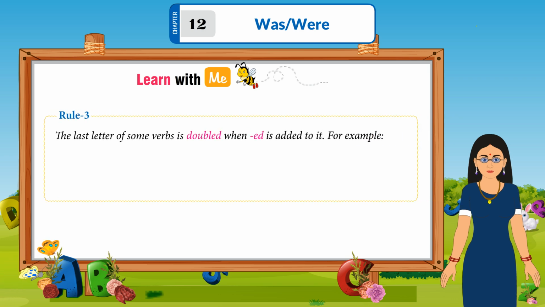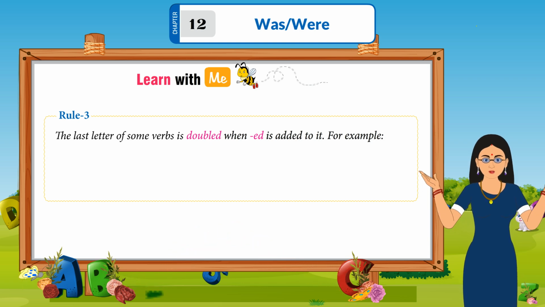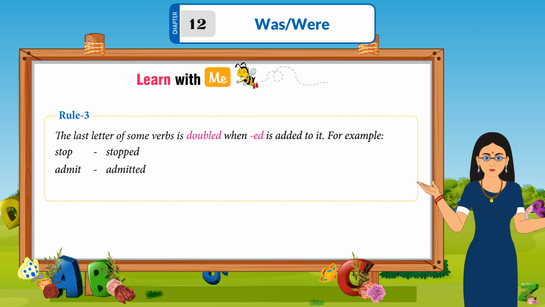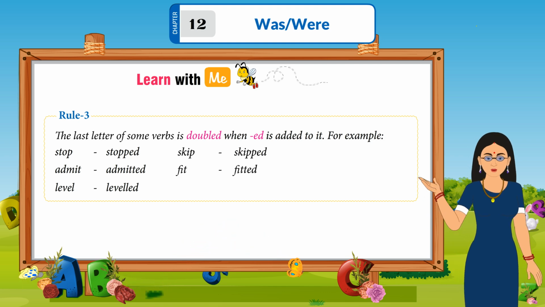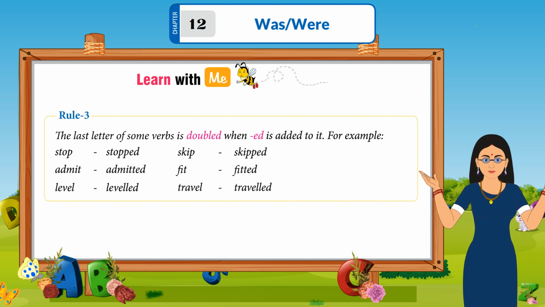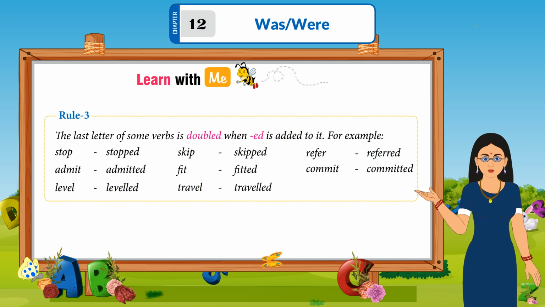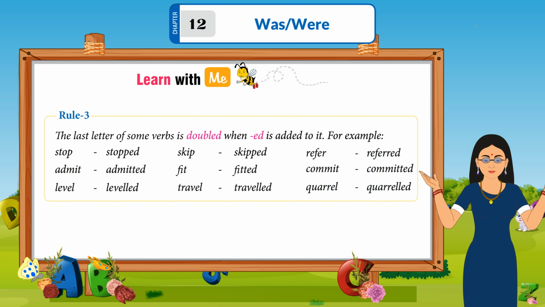Rule 3. The last letter of some verbs is doubled when ed is added to it. For example, stop, stopped; admit, admitted; level, leveled; skip, skipped; fit, fitted; travel, travelled; refer, referred; commit, committed; quarrel, quarrelled.